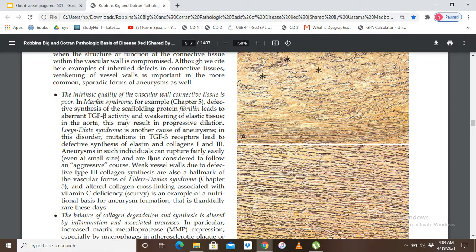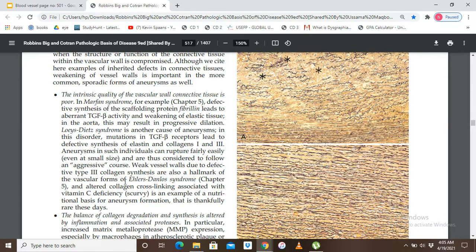Okay, aneurysms in such individuals can rupture fairly easily, even at small size, and are thus considered to follow an aggressive course. So we see an aneurysm both in Marfan syndrome and in Loeys-Dietz syndrome. But in Loeys-Dietz syndrome, the aneurysms are very easily ruptured, and they follow an aggressive course. So which aneurysm is more dangerous? Aneurysm of Marfan syndrome or Loeys-Dietz syndrome? Aneurysm of Loeys-Dietz syndrome is much more dangerous than the aneurysm of Marfan syndrome because it can fairly easily rupture. Okay.